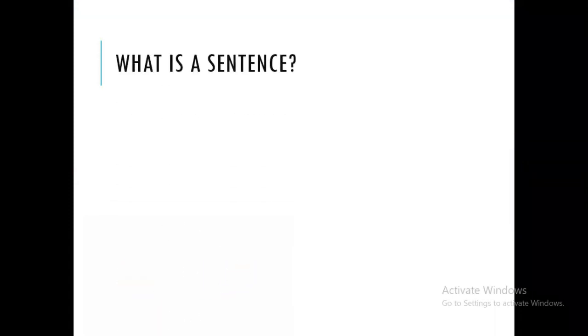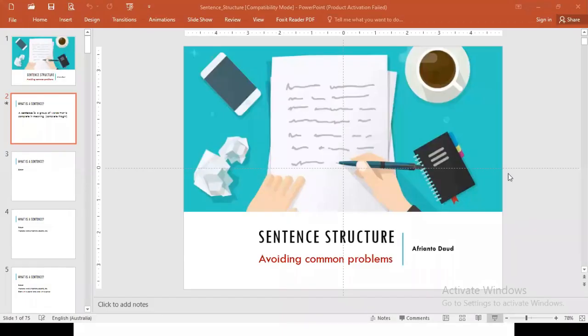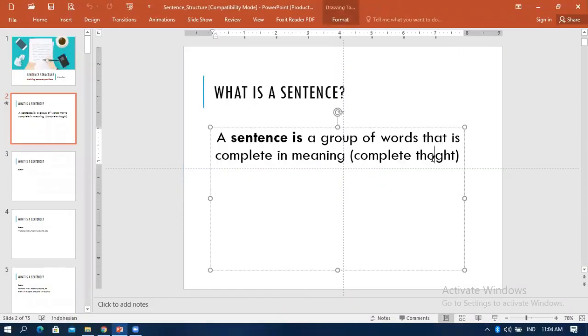What is a sentence? What do you think a sentence is? So in general, everyone, you probably already know the definition of a sentence. A sentence is a group of words that is complete in meaning. So it is a group of words and the meaning is complete, or it has a complete thought. Sorry, this is supposed to be thought. Let me write it correctly. Okay, complete thought. So when you see this one, for example, a beautiful lady,